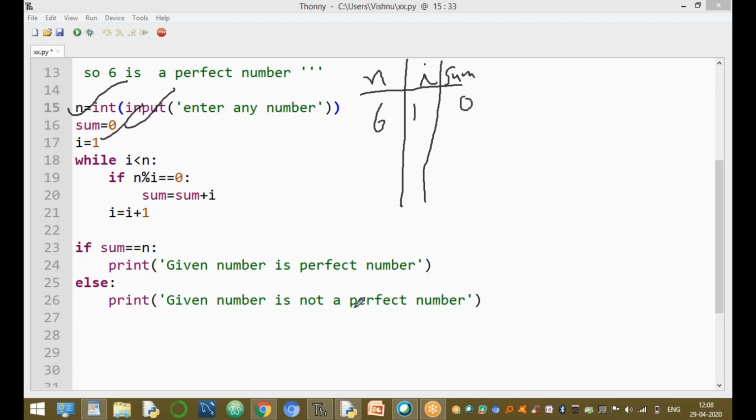Now here we check the condition: 1 less than n. n means 6, the n value is 6, and i value is 1. 1 is less than 6, so the condition is true. Now n is divided by i.